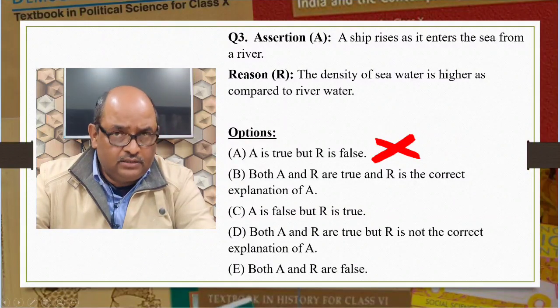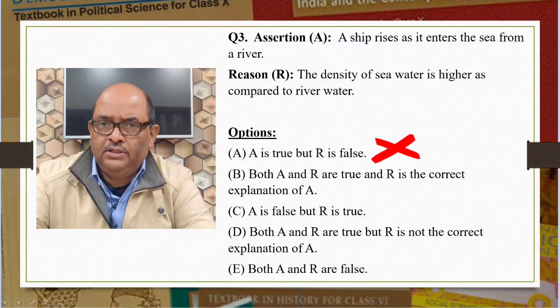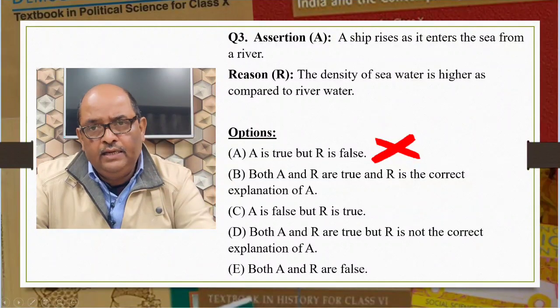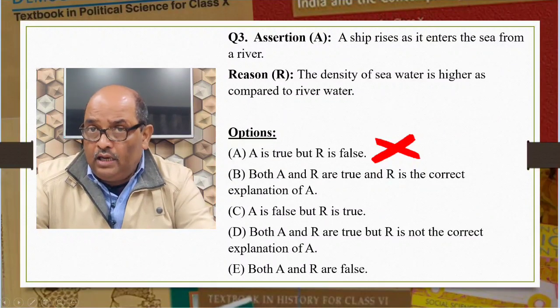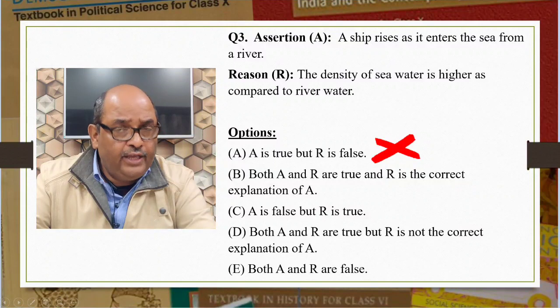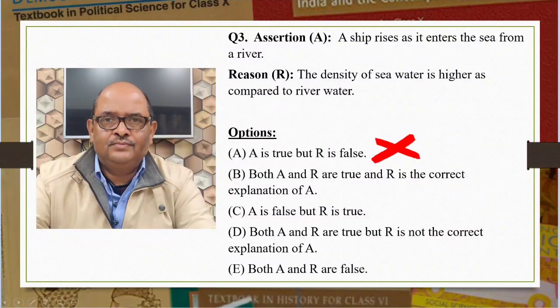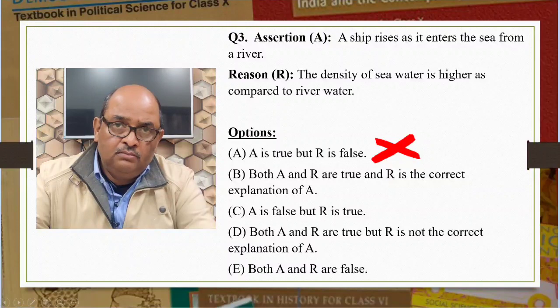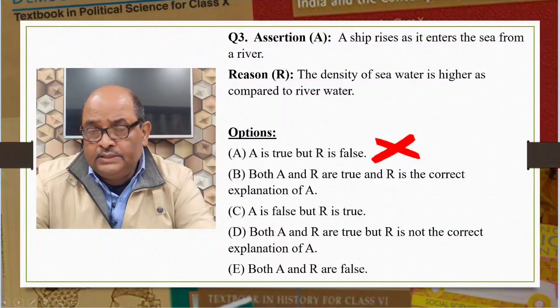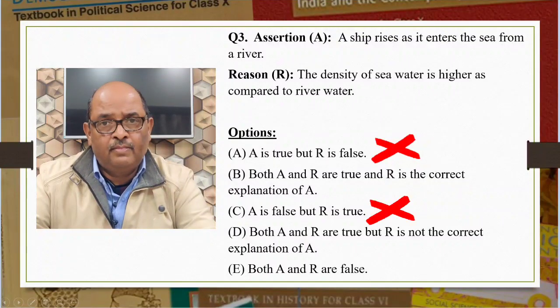Let us read the next option. Option B: Both A and R are true and R is the correct explanation of A. This seems to be the answer, but let us wait and see the other options. Option C: A is false but R is true. Since A is true, we will reject this option.